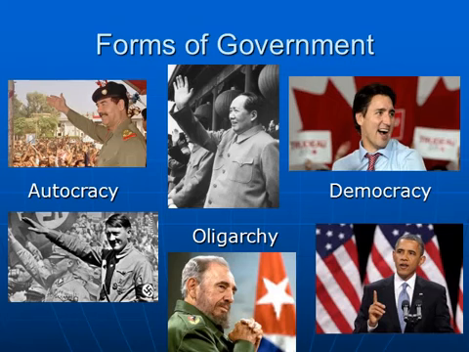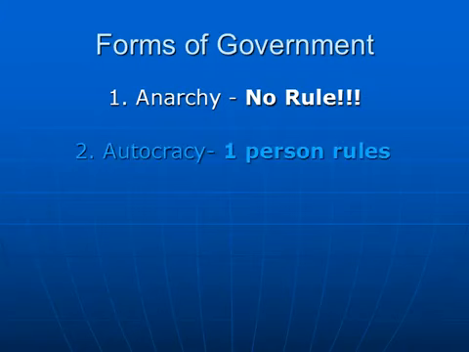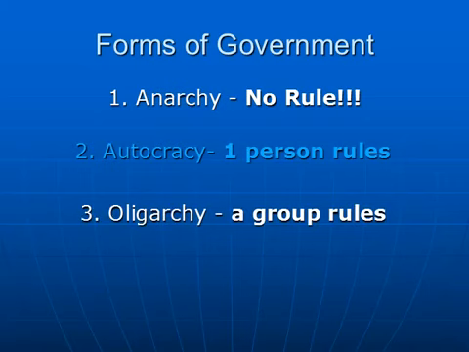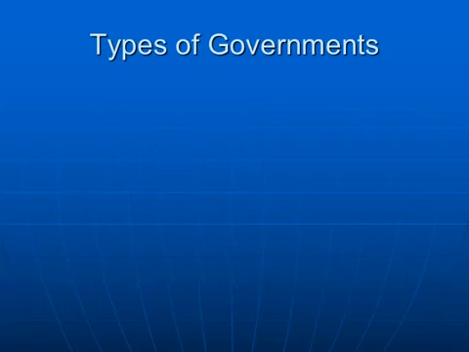In this video, we are going to explore some different forms of government in the world. We've really got four general forms of government. Anarchy, where there are no rules, no ruler, etc. That one's currently not existing. We've got the autocracy, which is one person ruling. We've got an oligarchy, which is a group. And we have democracy, which is everybody participates in the rule. So, some types of governments.